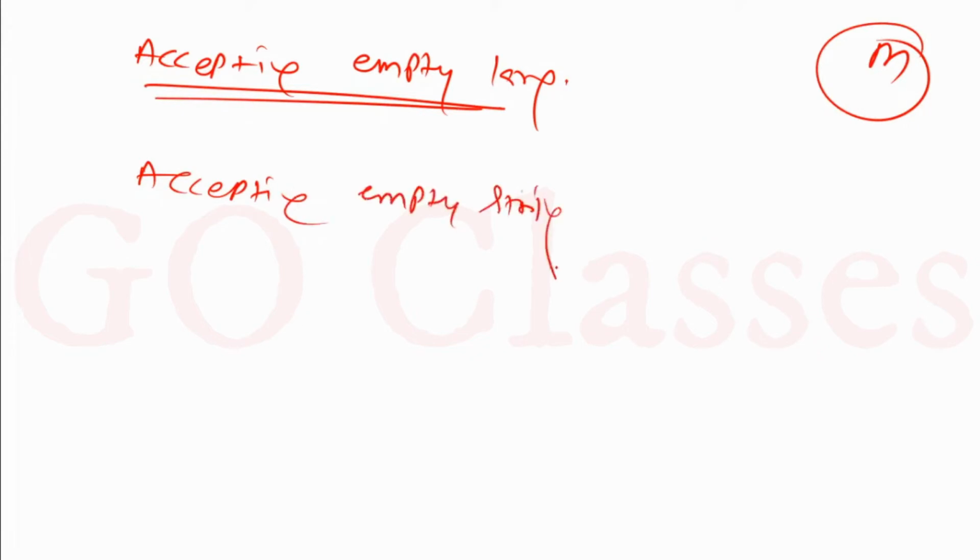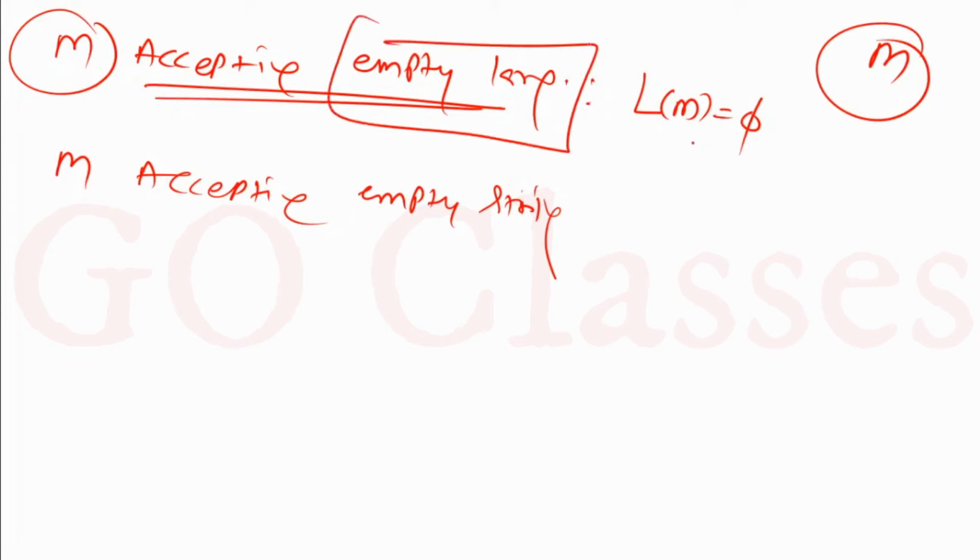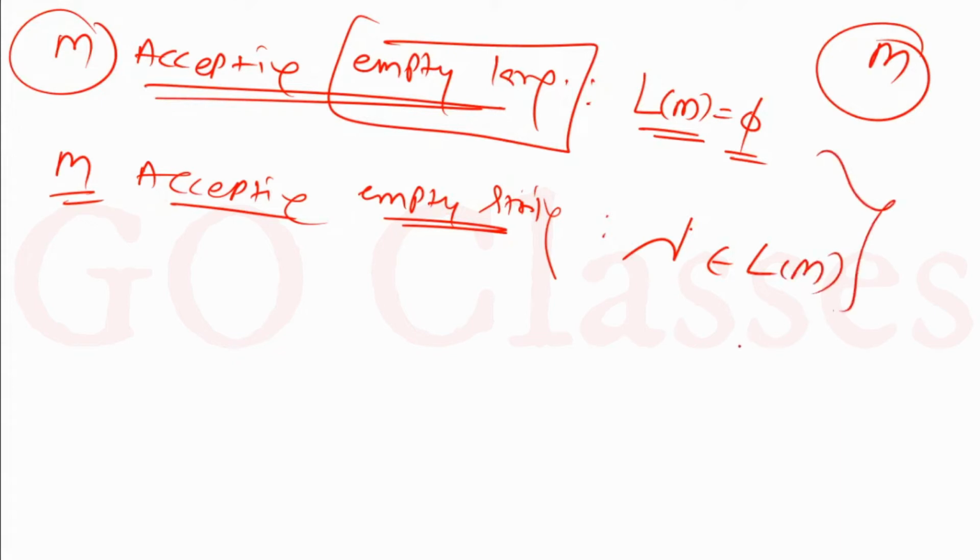So you have a Turing machine, and for this Turing machine I am saying that this M is accepting empty language. What does it mean? In this scenario it means that L(M) is empty, because M is accepting empty language, which means the language of M is empty. Now here he is saying that M accepting empty string, which means that empty string belongs to L(M). So this is the difference.